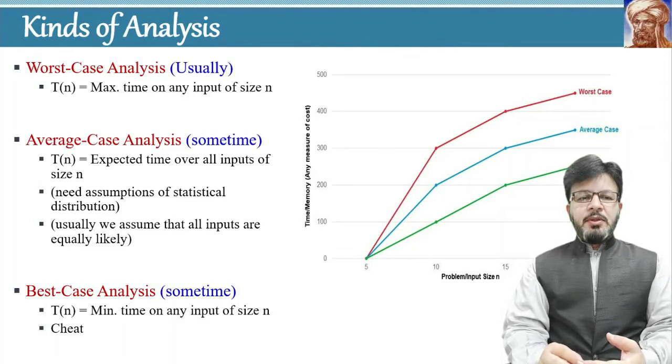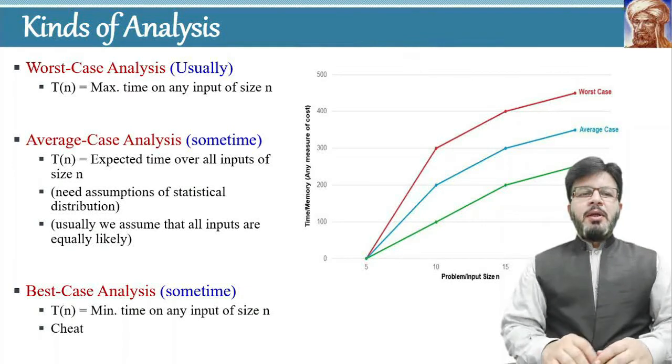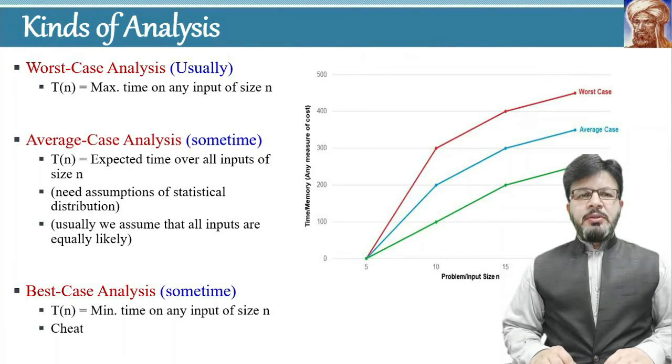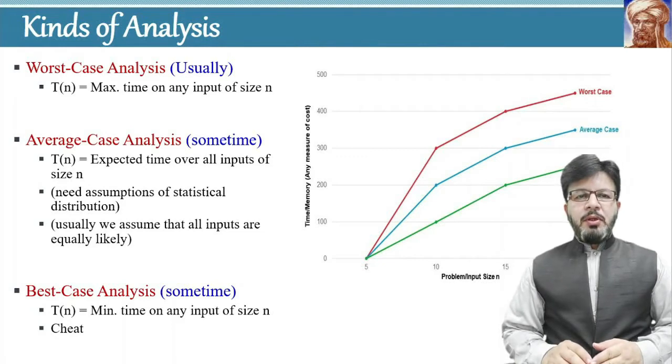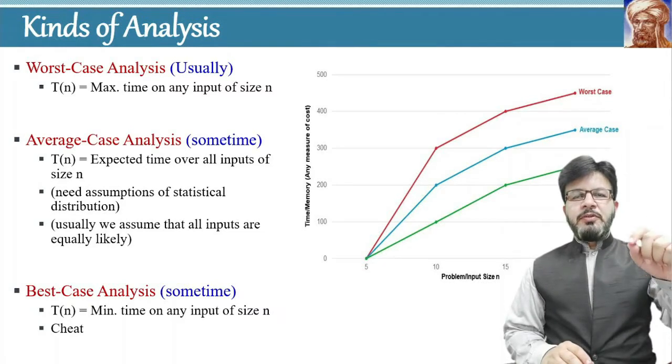And the third case is best case analysis, where T of n is equal to the minimum time on any input of size n. Most of the time we are interested in the worst case analysis. So first of all, let's look at a few examples, then we will return to this slide and try to make these definitions clear.